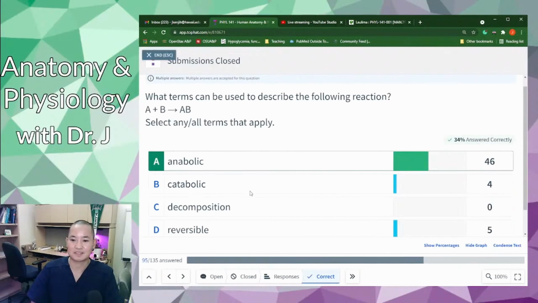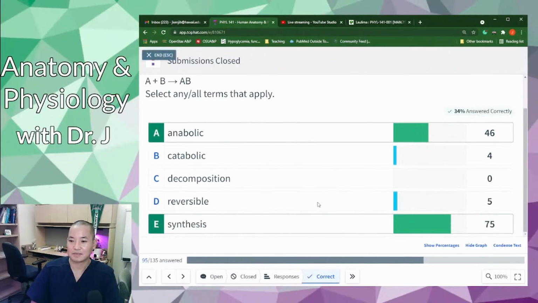It's not catabolic because it's not falling apart. And it's not reversible because look at the arrow. It's one way in this equation.